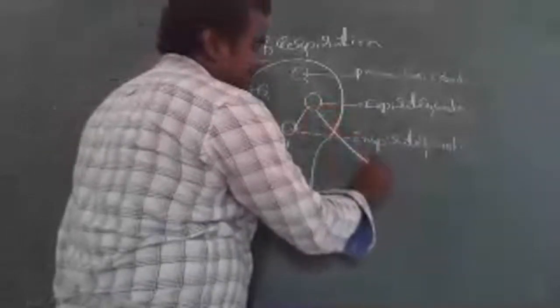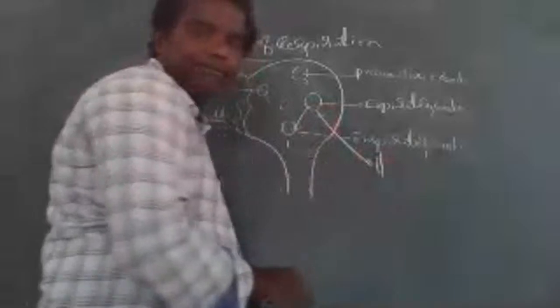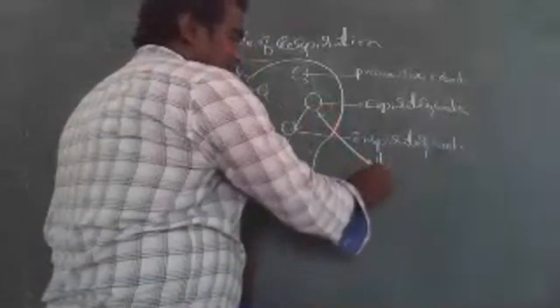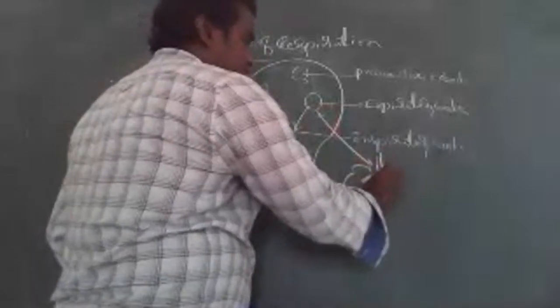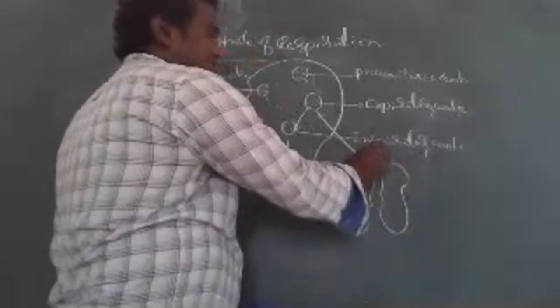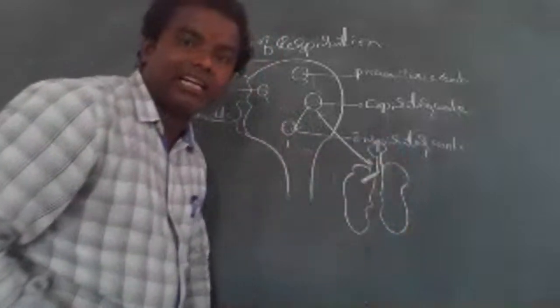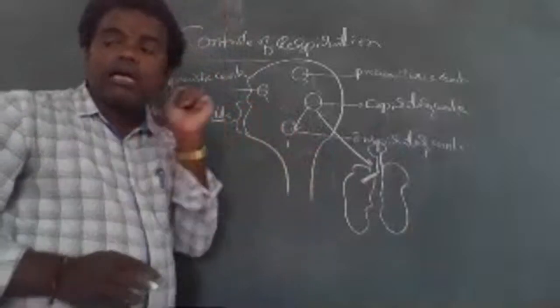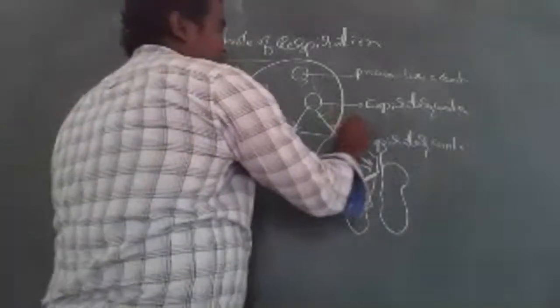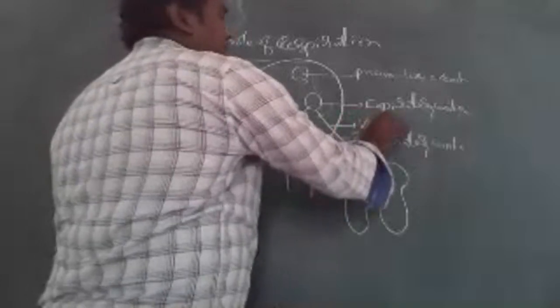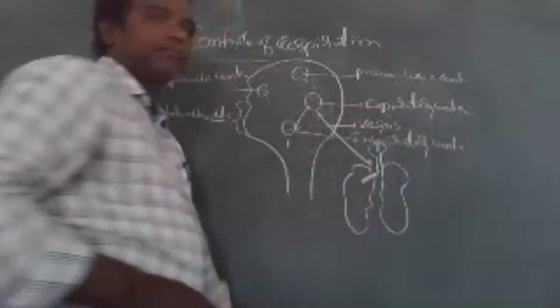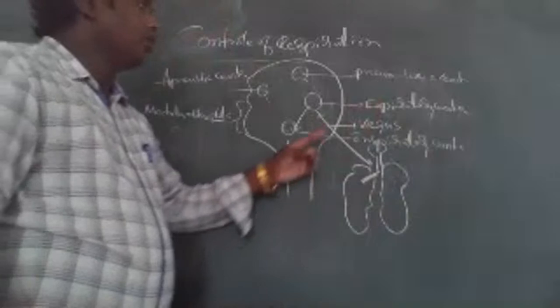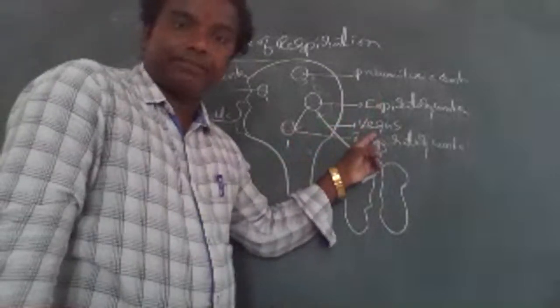This Expiratory Center is directly connected with the lungs through a nerve, which is called the vagus nerve.